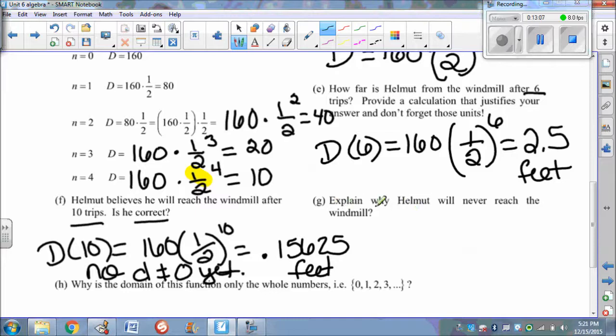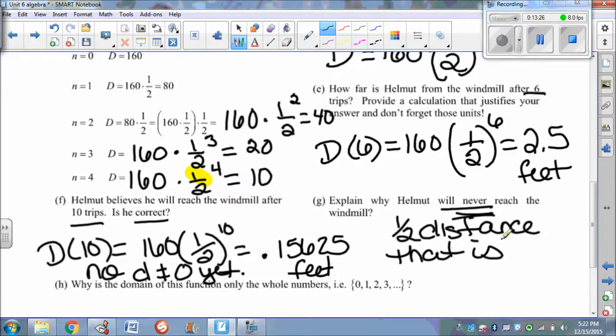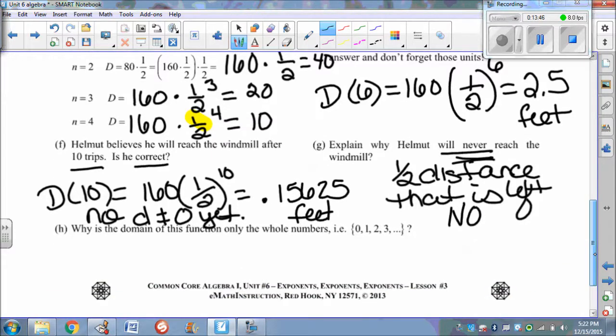It says, explain why Hellman will never reach the windmill. So we're getting a little philosophical here. Because think about it, he's always taking half the distance that is left. Is he ever technically, philosophically, mathematically going to reach that windmill? No, he's not. You can always take half of the number that's before. You can always take half, and he's never going to get to 0. You can always take half of something that's left.